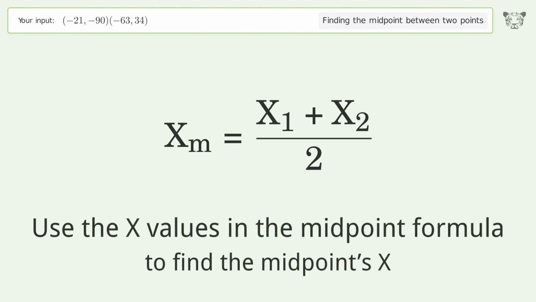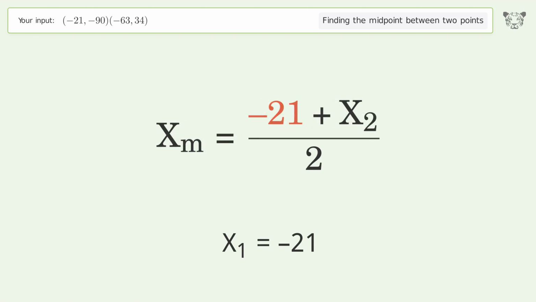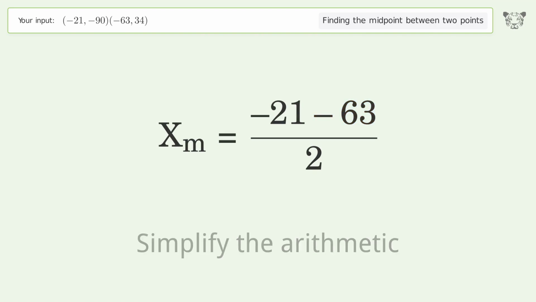Use the x values in the midpoint formula to find the midpoints x. x1 equals -21. x2 equals -63. Simplify the arithmetic.